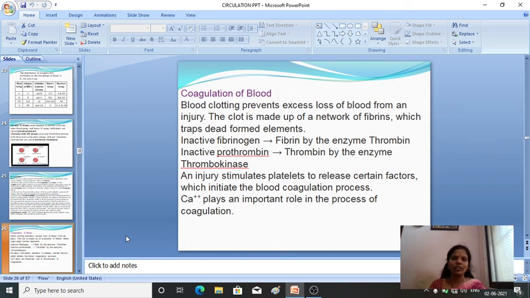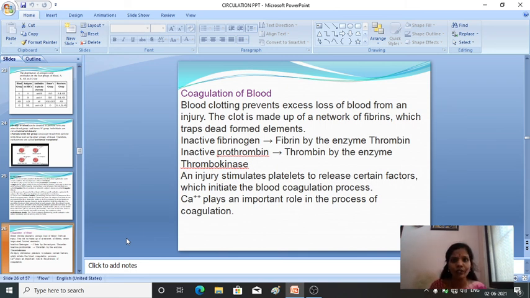Next comes the coagulation of blood. Coagulation of blood, or commonly we call it the clotting of blood. You already know that if any injury or accident occurs, the blood will not flow continuously. If any injury happens, or if any cut occurs, what happens?